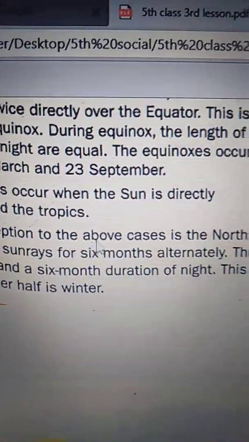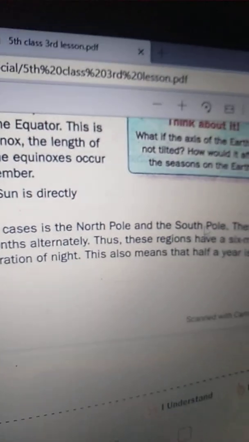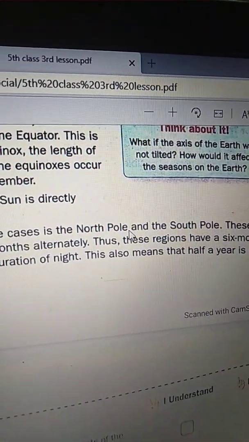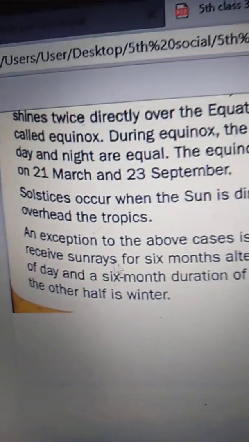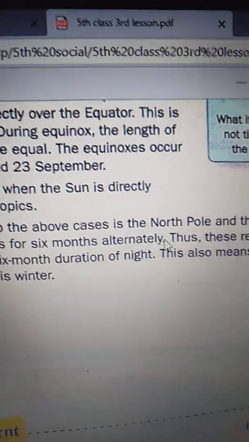An exception to the above cases is the North Pole and the South Pole. These regions receive sun rays for 6 months alternately. When the North Pole receives sun rays for 6 months, for the other 6 months the South Pole will receive sun rays. Thus, these regions have a 6 months duration of day and a 6 months duration of night.